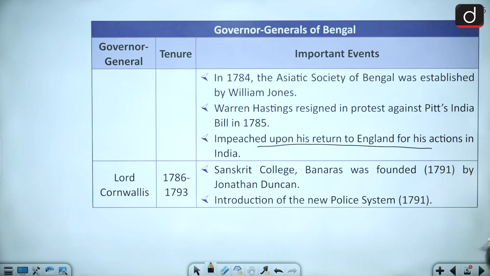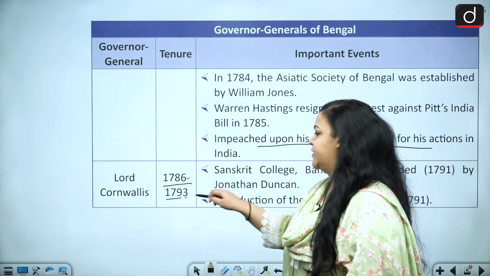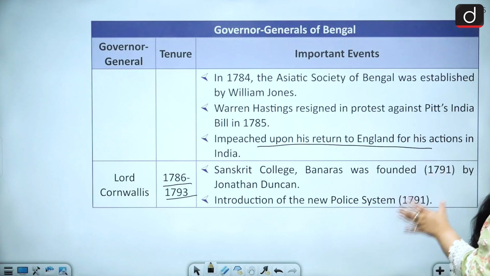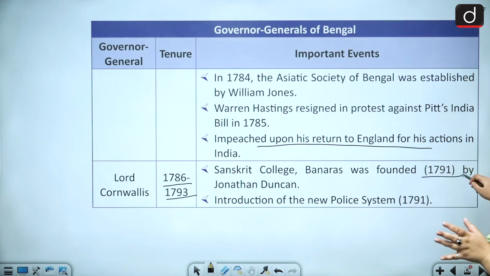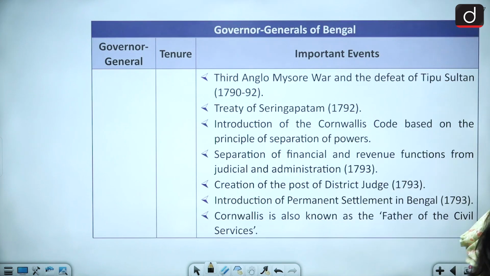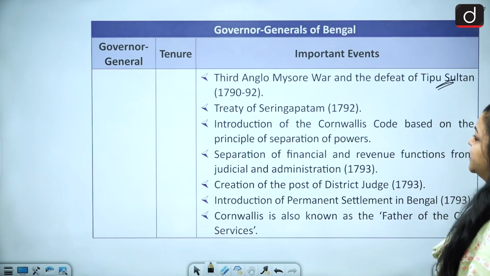The next person that we have here is Lord Cornwallis, and he is from 1786 to 1793. What are his contributions? What happened in his reign? The Sanskrit College and the Banaras College were founded. The Sanskrit College in Banaras was founded in 1791 by Jonathan Duncan. Introduction of the new police system in 1791. The Third Anglo-Mysore War and the defeat of Tipu Sultan.